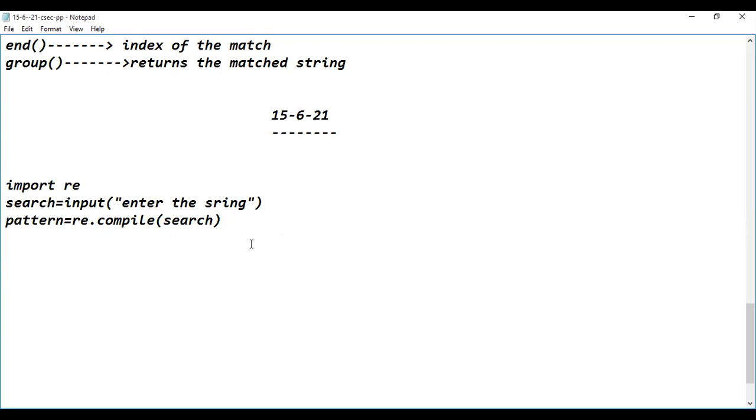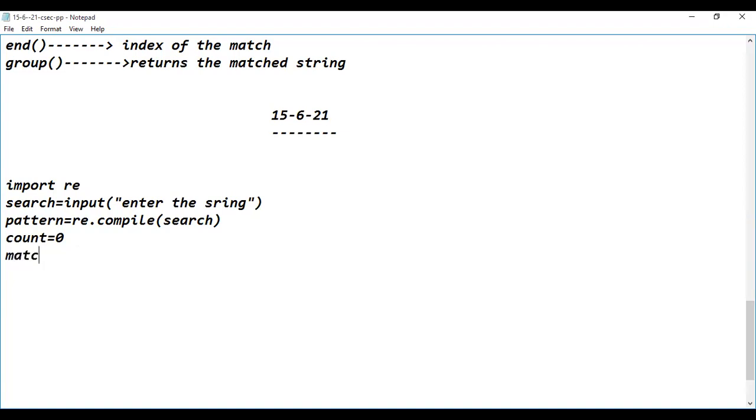Wherever this particular search pattern exists in the target, I want the corresponding indexes, or, for example, I want to find the number of occurrences. For example, if the entered search pattern is AB, wherever AB occurs in the target, for how many times it is occurring in the target, I want to find. So I want to find the count, the number of occurrences of this AB, which is considered the search pattern, in the target string. So initialize count to 0. After that, I have to search for this particular string in the target. Yes, sir.